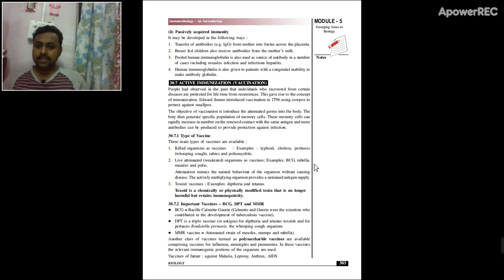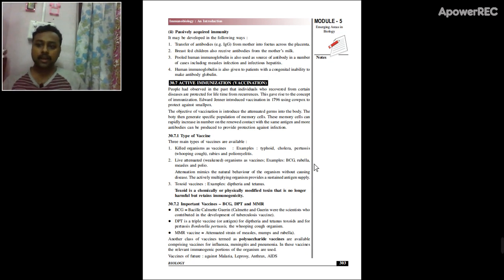Now the vaccination or the active immunization. What are vaccines? Vaccination means to vaccinate, or the process of vaccination. It was originally developed by Louis Pasteur, who derived the idea from the scientist Edward Jenner.